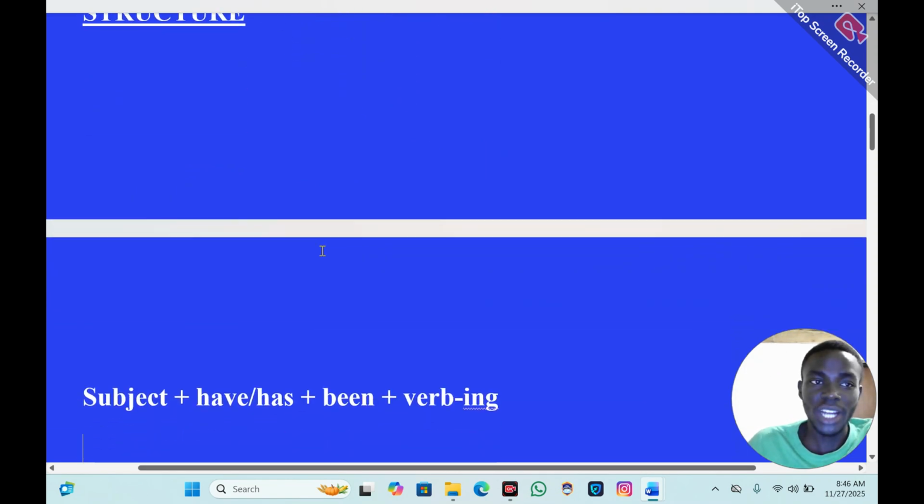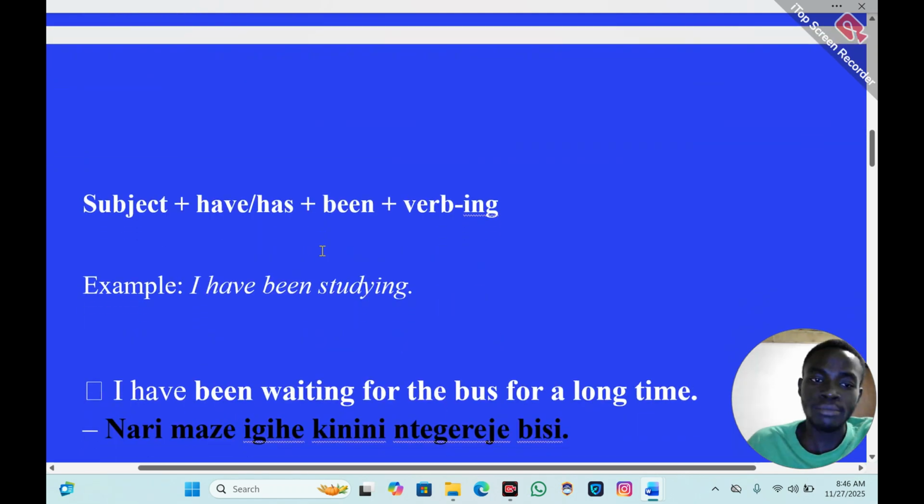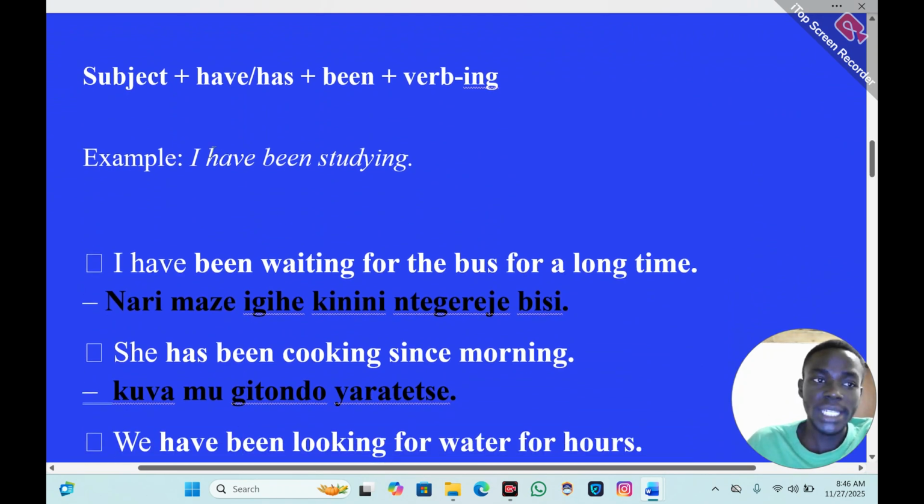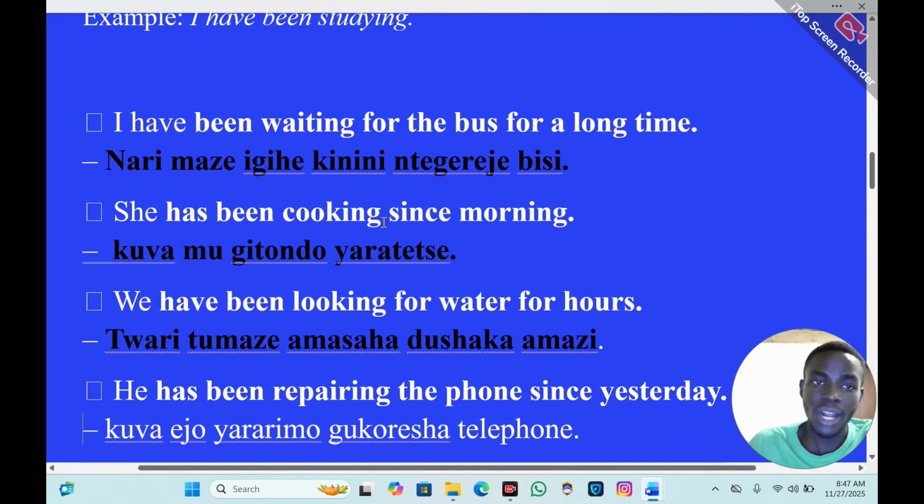Now we go to structure. How do we use has been or present perfect continuous? So we take subject plus have or has plus been plus verb plus ing. For example, I have been studying. I have been studying. Nari maze akanya niga cyangwa se nigaga. So I subject, have been, plus verb plus ing. I have been studying. Now let's go through the examples with some Kinyarwanda translation to make our learning very simple.